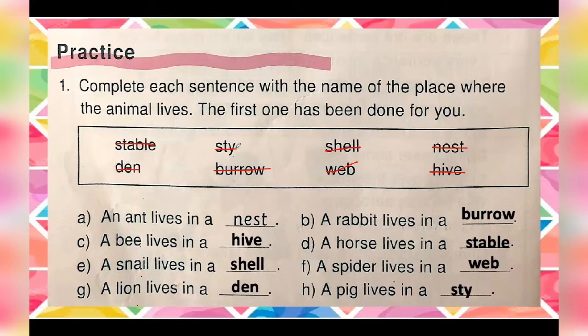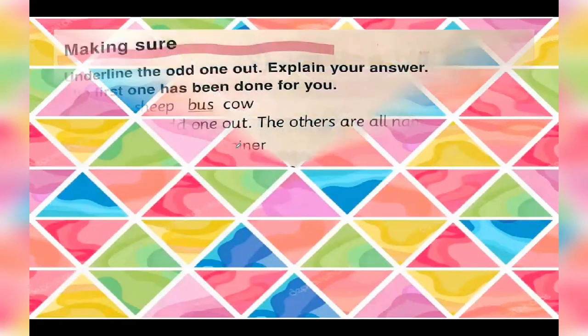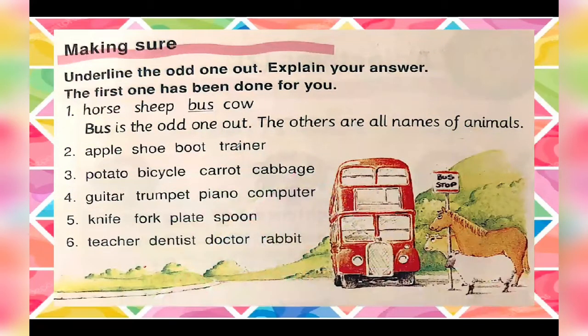Now moving to our next exercise. Here we have the exercise of Make Sure. Now what do we have to do in this exercise? Underline the odd one out. Explain your answer. The first one has been done for you. Number one is horse, sheep, bus, and cow.